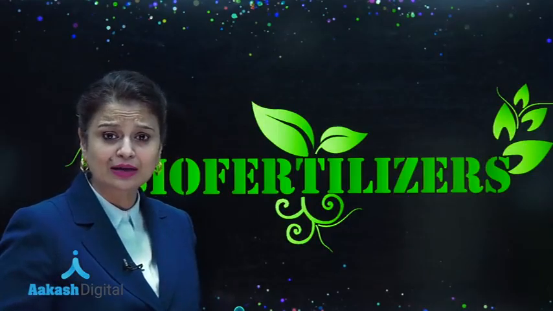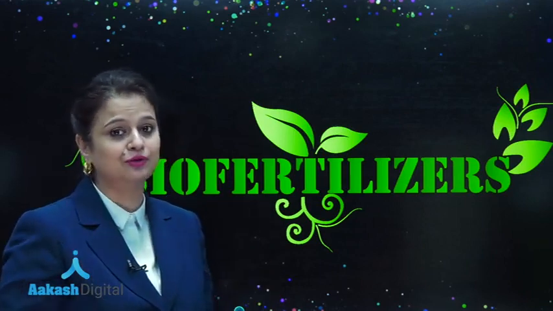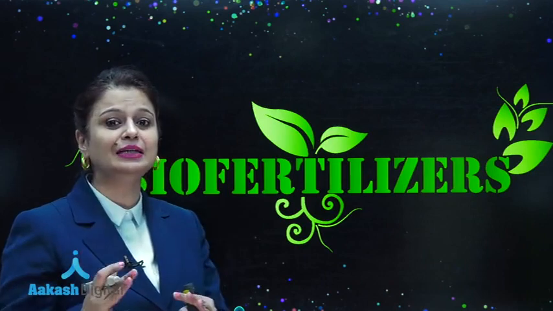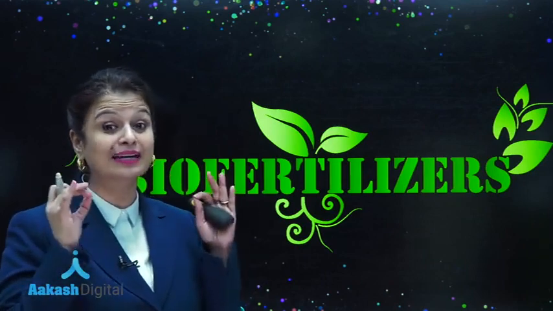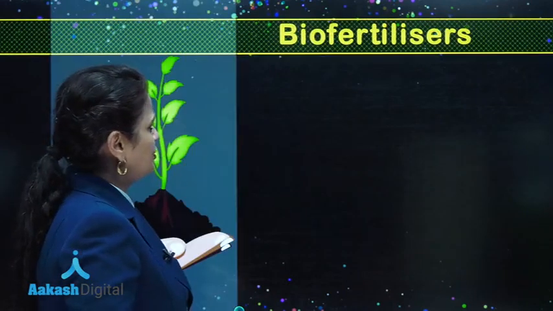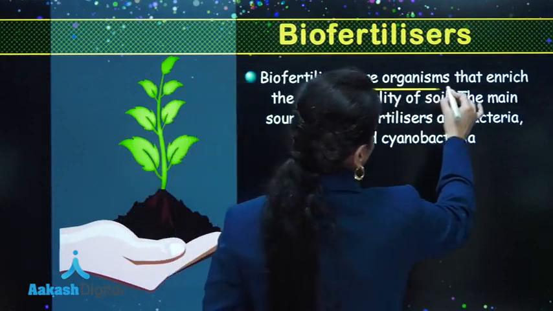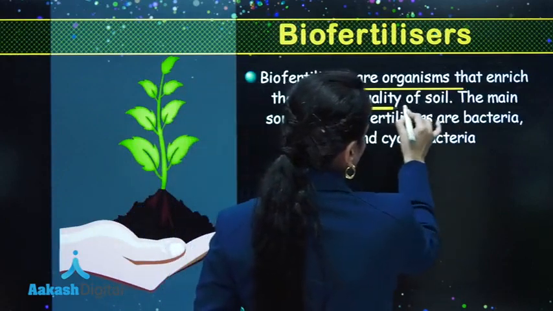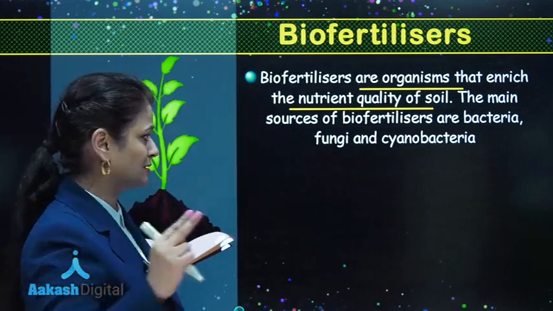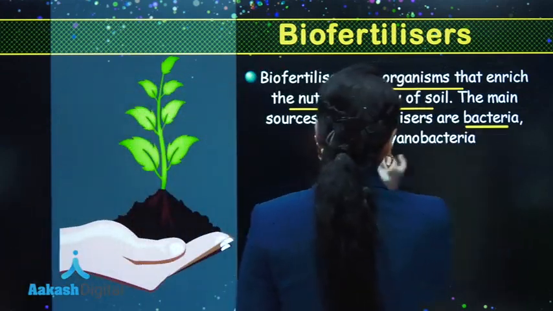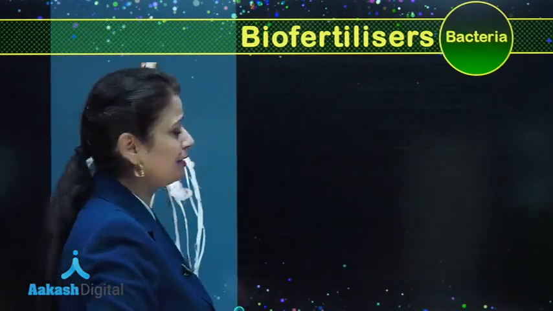Biofertilizers are living organisms or their products which are used for increasing the fertility of soil, and the farming technique which is based upon the use of biofertilizers is known as organic farming. So biofertilizers are organisms that enrich the nutrient quality of soil. Now there are three main sources of biofertilizers: bacteria, fungi and cyanobacteria. So let's begin with bacteria.